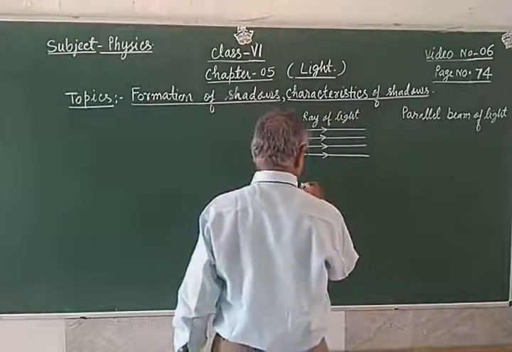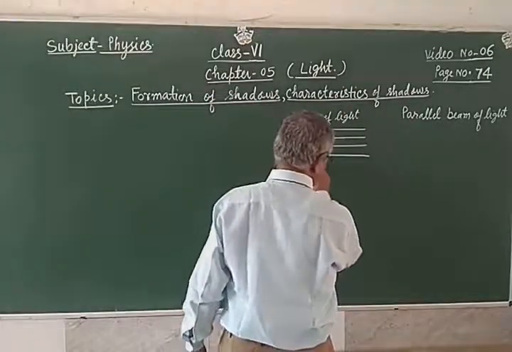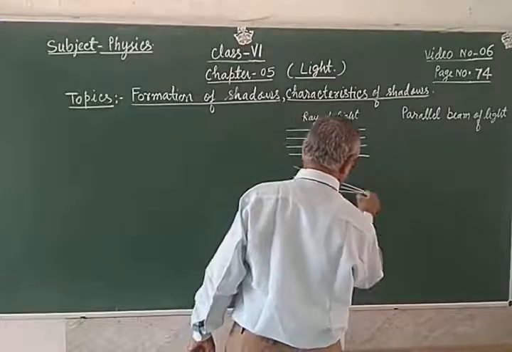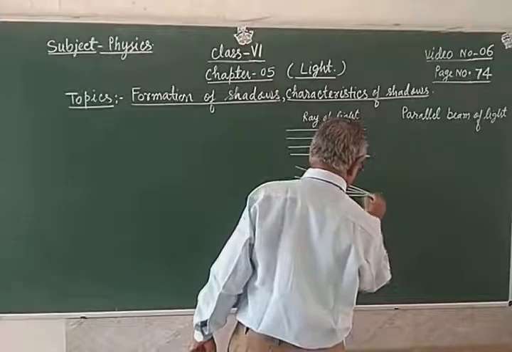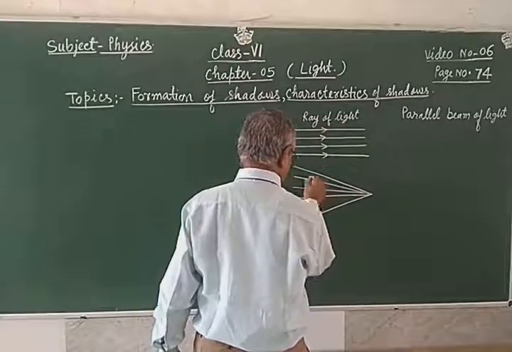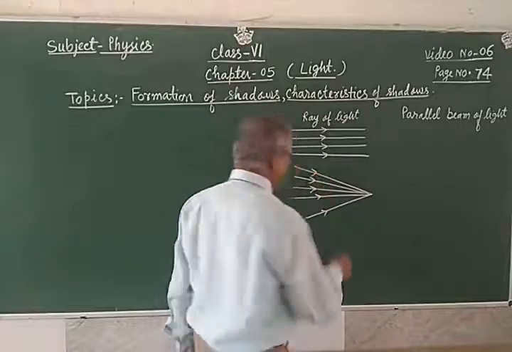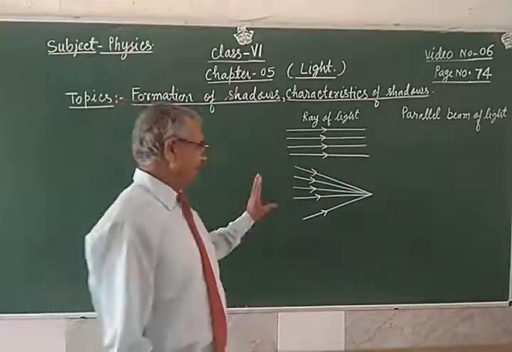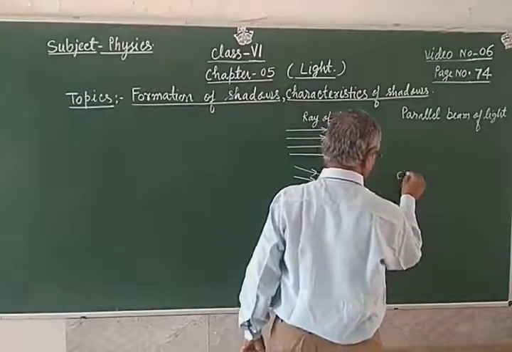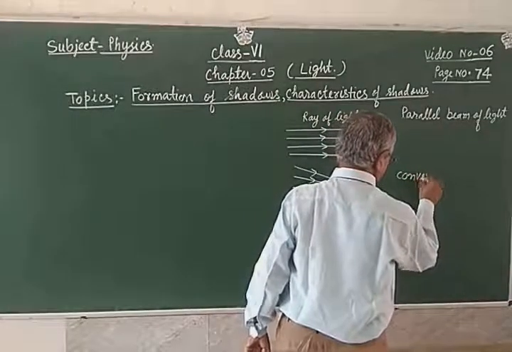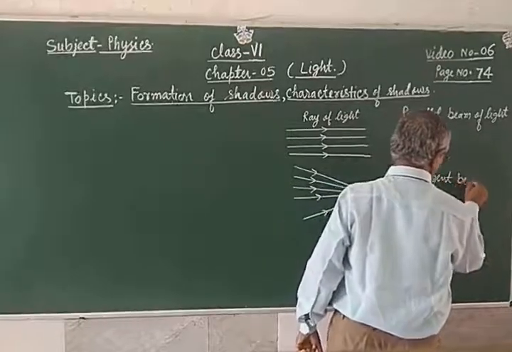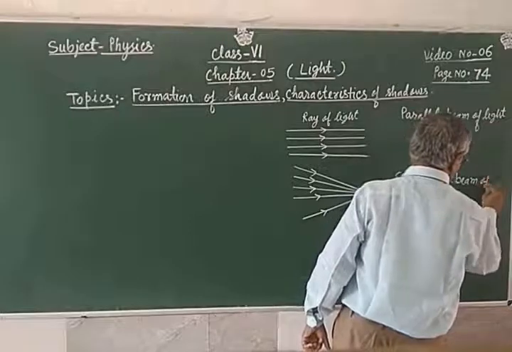Another one, convergent beam of light. When the rays coming from different directions meet at a point, such type of rays are known as the convergent beam of light.